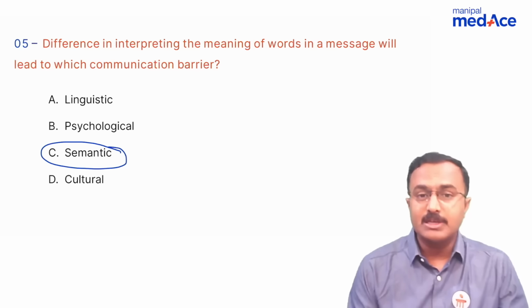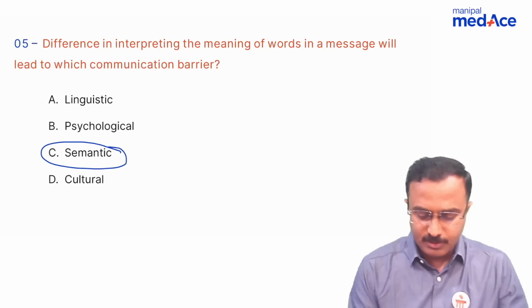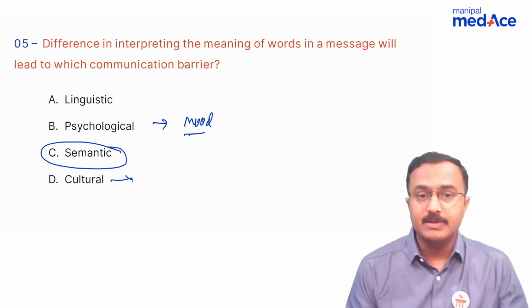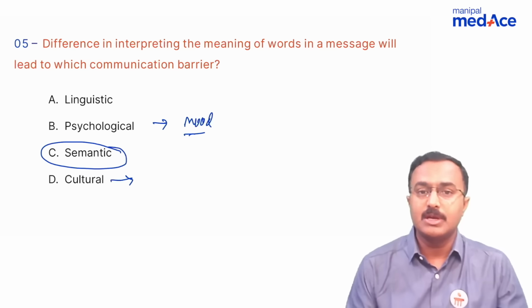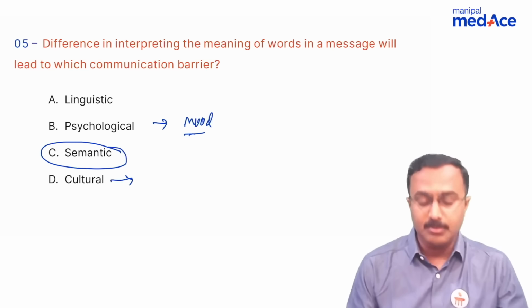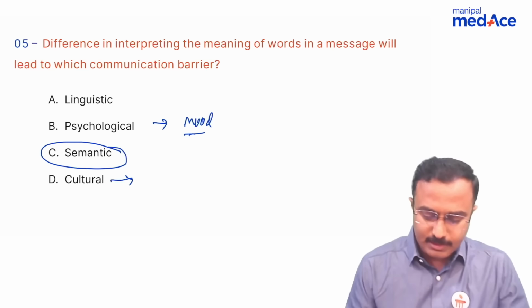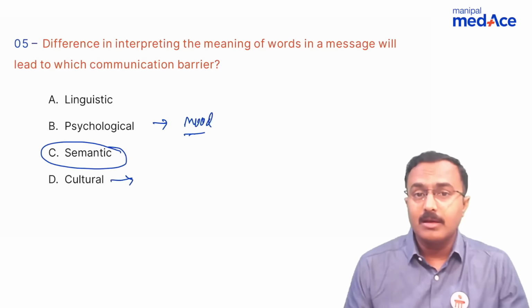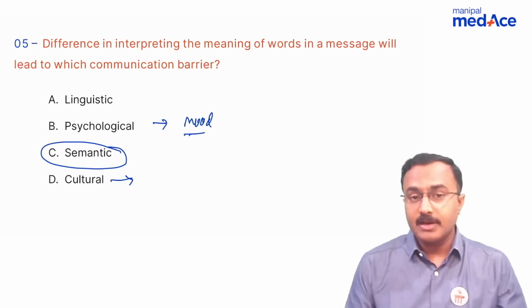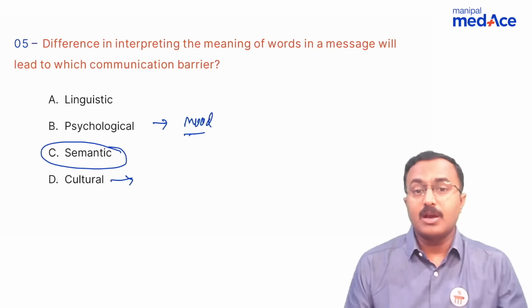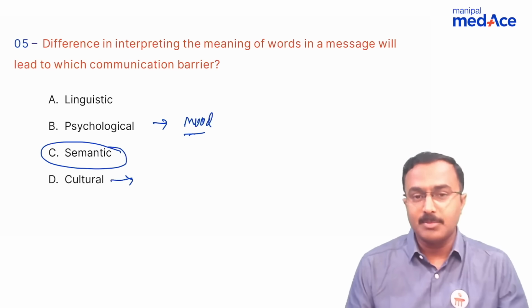While psychological barrier is nothing but difference in the mood states of a recipient, cultural differences are about people from different cultures taking the meaning differently. So the right answer here is semantic communication barrier. Again, this was covered in the introductory chapter, wherein components of communication was a subtopic in the MedAce app.